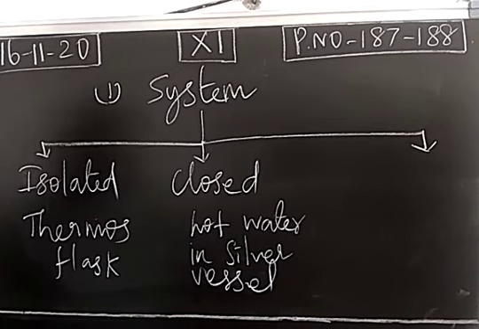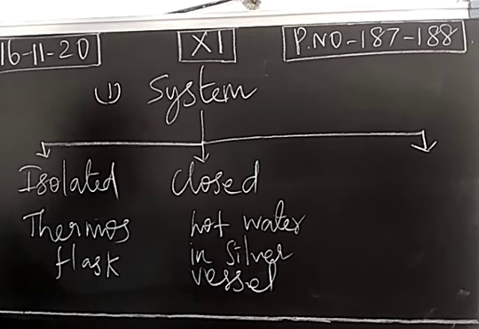What about heat energy? Yes, definitely there will be an exchange of heat energy, because silver is a conductor. It conducts electricity as well as heat. So hot water taken in a silver vessel in a sealed position will involve an exchange of heat energy. Always heat flows from higher temperature region into the lower temperature region. In the silver vessel, the temperature is around 80 degrees Celsius. Outside of the vessel, room temperature is 25 degrees Celsius.